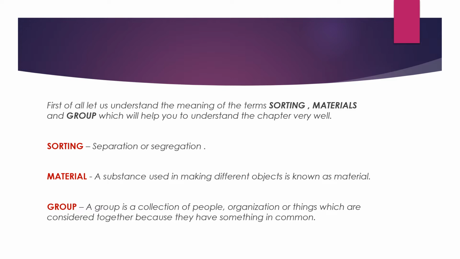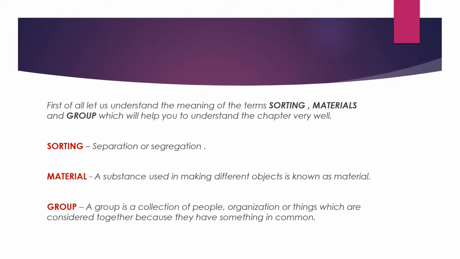Next is material. A substance used in making different objects is known as material. There are many objects which you can see around yourself. The substances which are used in making them are materials. For example, you can take a table. For making a table, what all things are used? It is wood, nails, sunmica, etc. So the substance which is used in making different objects is known as material.